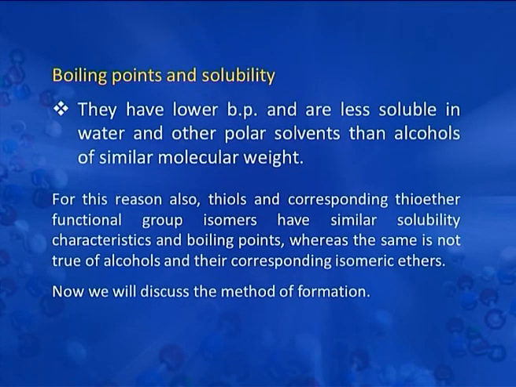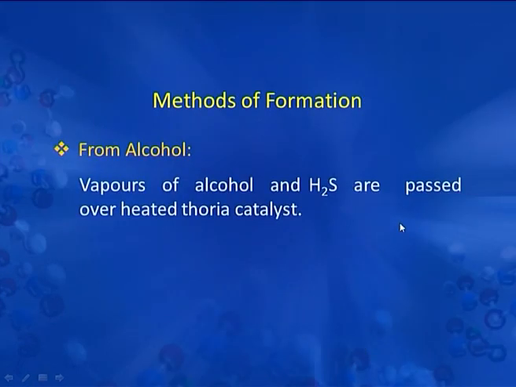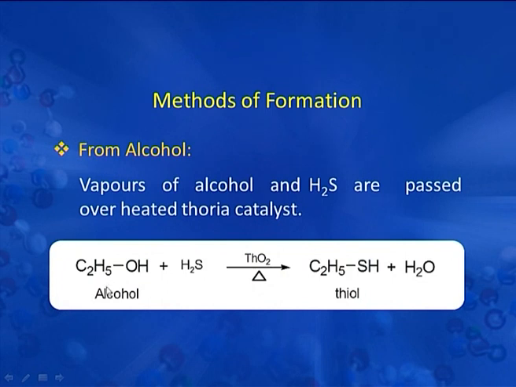Now, we will discuss the methods of formation of thiols. We prepare thiols from alkyl halides, as here we are seeing ethyl chloride. When it reacts with NaSH in the presence of mild heat, we get C2H5SH and NaCl. Next is from alcohol. Vapors of alcohols and H2S are passed over heated thiourea catalyst. Here we have the chemical reaction: C2H5OH, the example of alcohol, plus H2S in the presence of thiourea catalyst and mild heat gives thiol and H2O.